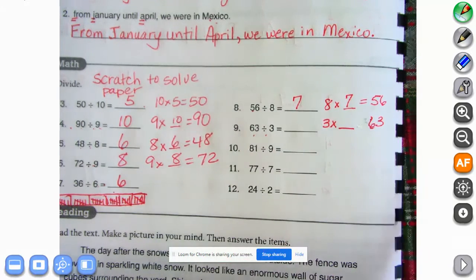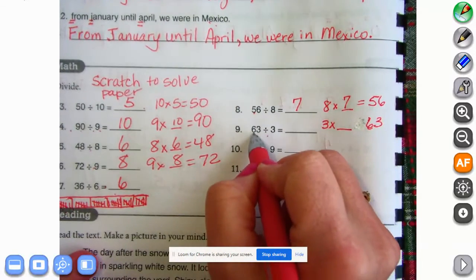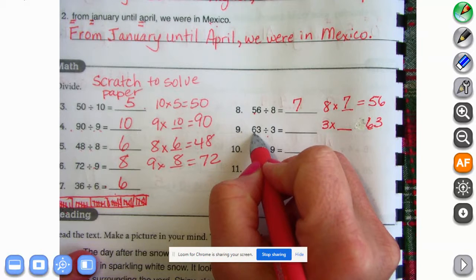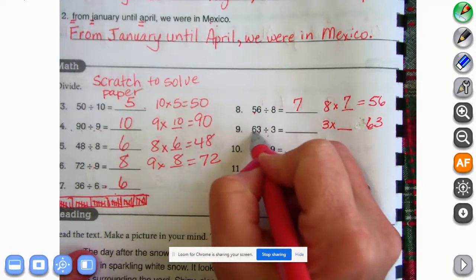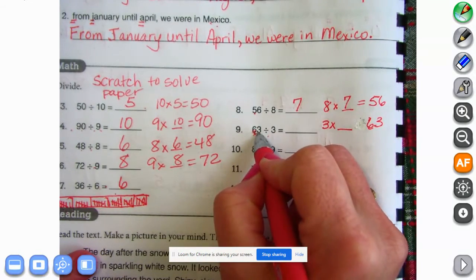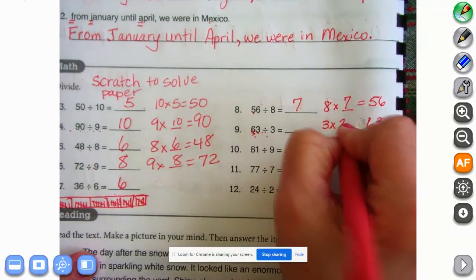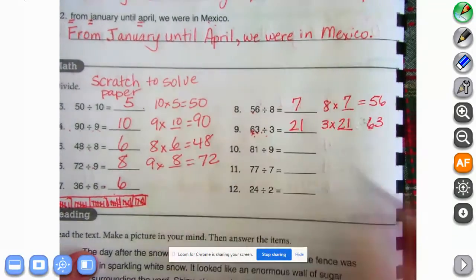Okay. So 63 divided by 3 is what? 3 times what is 63? That one was a tricky one, wasn't it? Okay. So it's going to be thinking about counting by twos, 2, 4, 6. Then that means that this needs to be a 20, 20, 40, 60. And then we divide the 3 into 1, one of each of those. So it should be 21. Did you guys get 21?